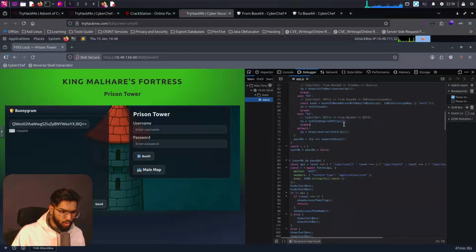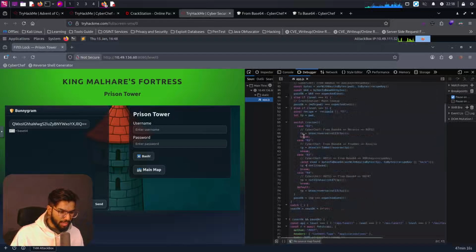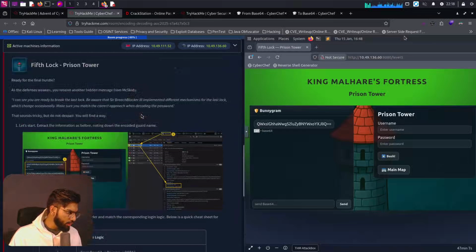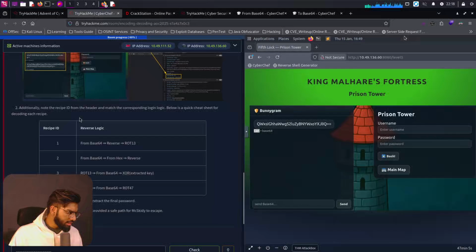If it is R4, which is the last case, it's going to take the input and use the rot47 algorithm. It's going to do a base64 encoding, and then implement rot13 as another algorithm there. Okay, so we have multiple chances of getting any one of these algorithms. What's the crux here? What are we doing here? It says, additionally, note the recipe ID from the header and match the corresponding login logic. Below is a quick cheat sheet for decoding each recipe.